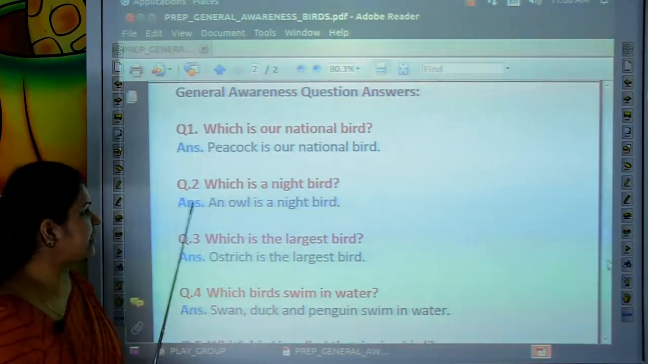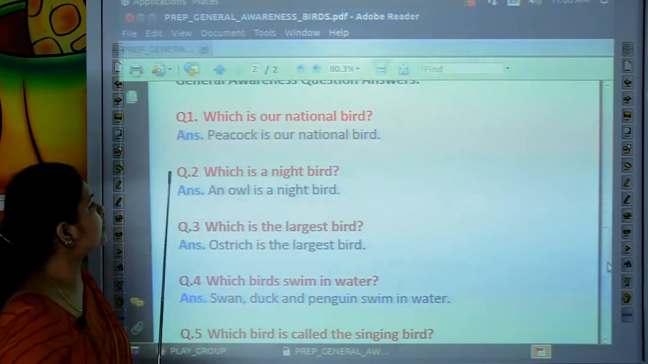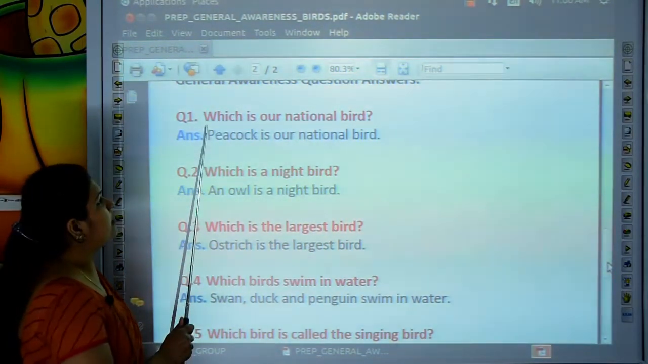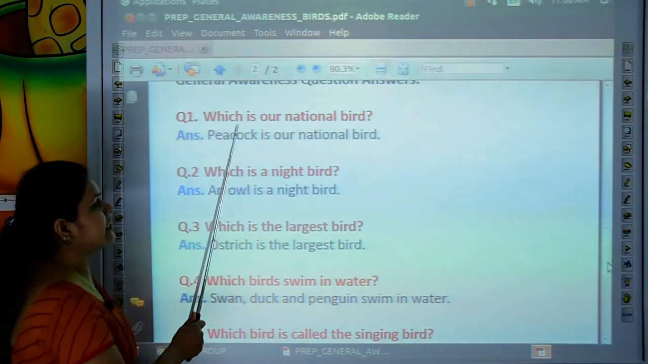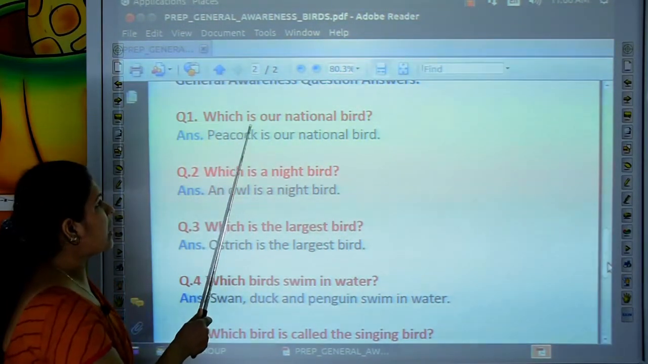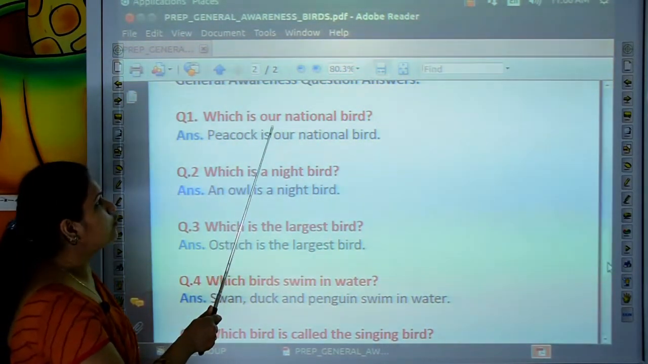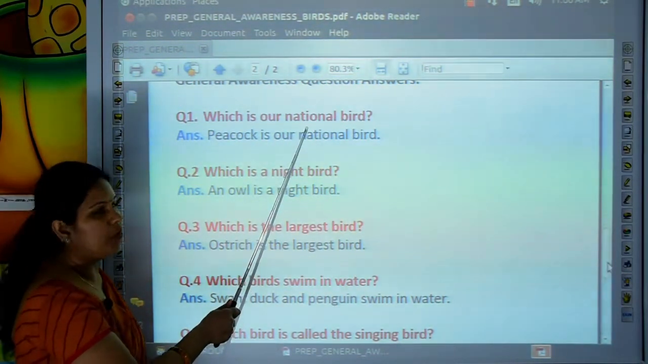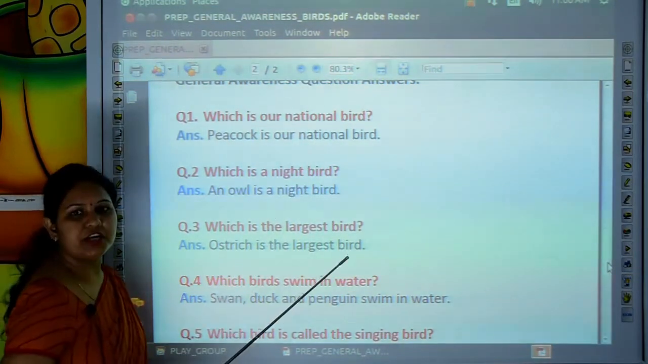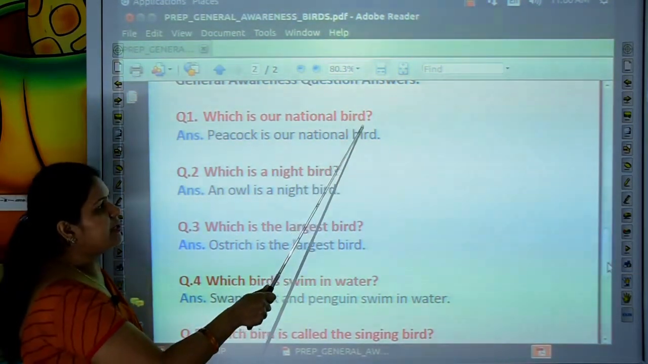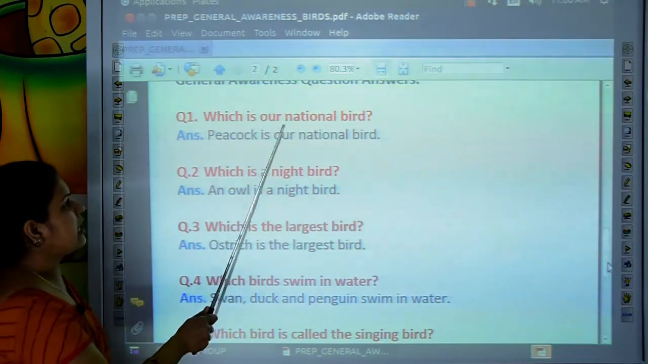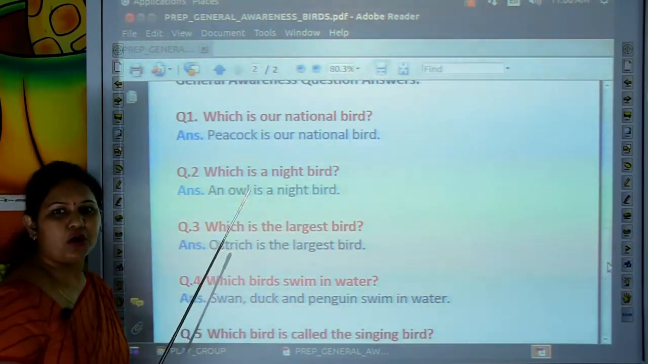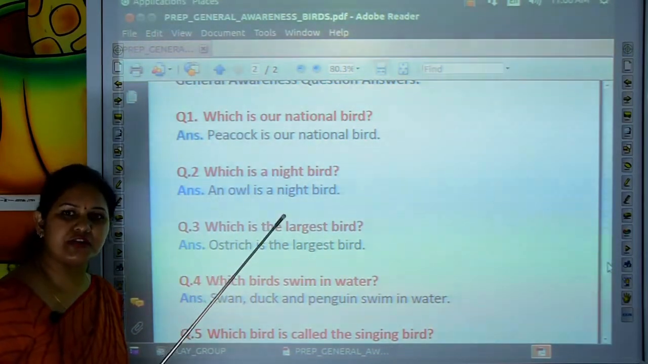So kids, next we will learn some question answers. So first we will read the general awareness question answers, question number 1. So let's start reading with me. Which is our national bird? So tell me kids, which is our national bird? Peacock. Very good. Peacock is our national bird.